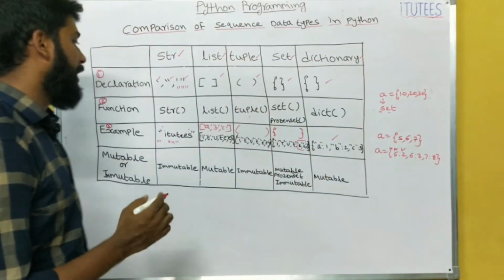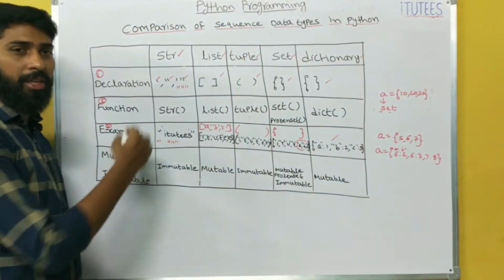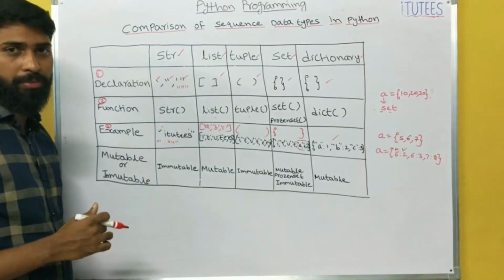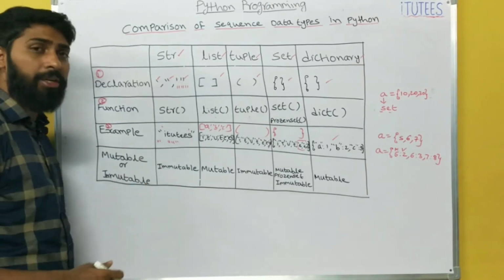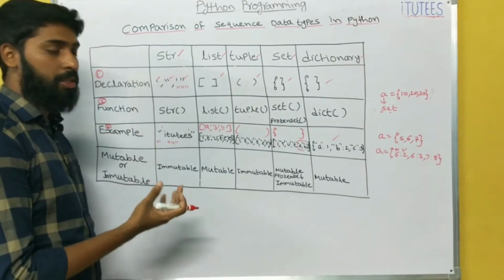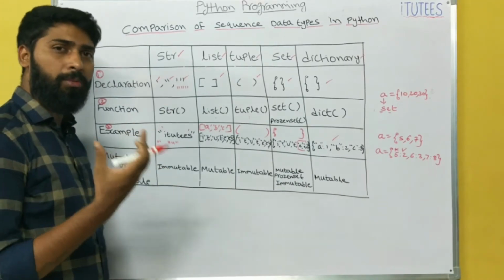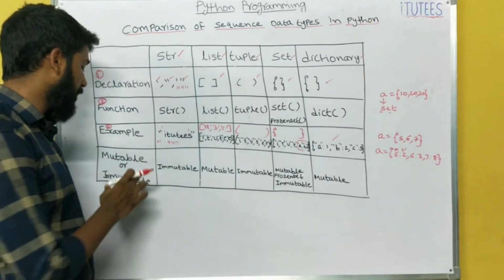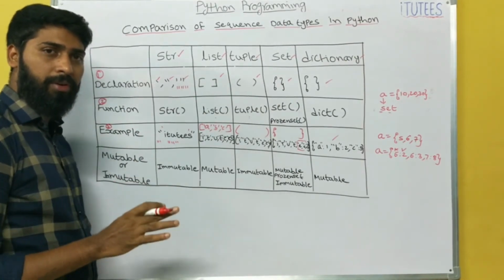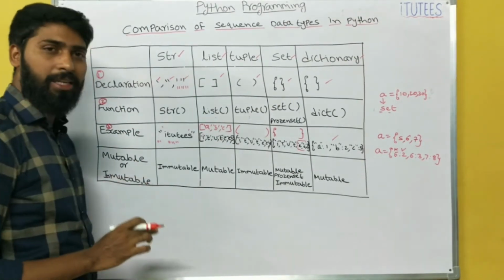The important aspect of comparison in sequence data types is whether it is mutable or immutable. It is very important. So what is mutable? Mutable means change. After creation, if you are able to modify the data, then we say that data type is mutable. If you cannot modify the data further, then it is immutable.